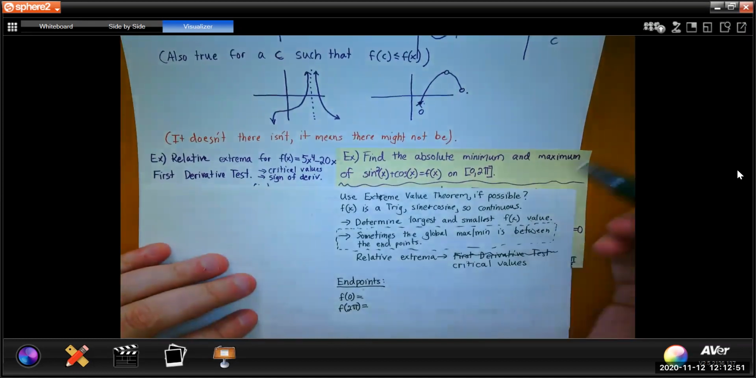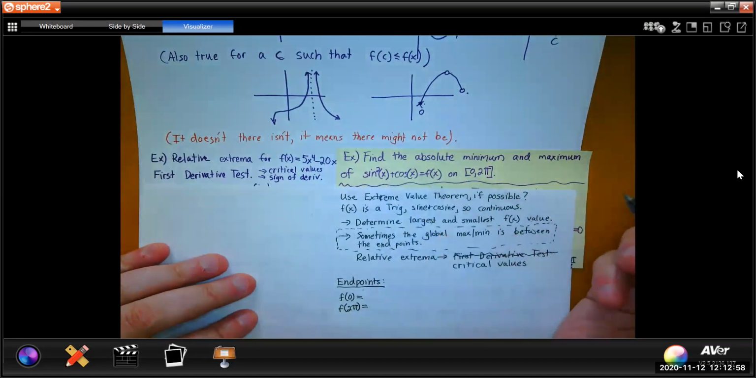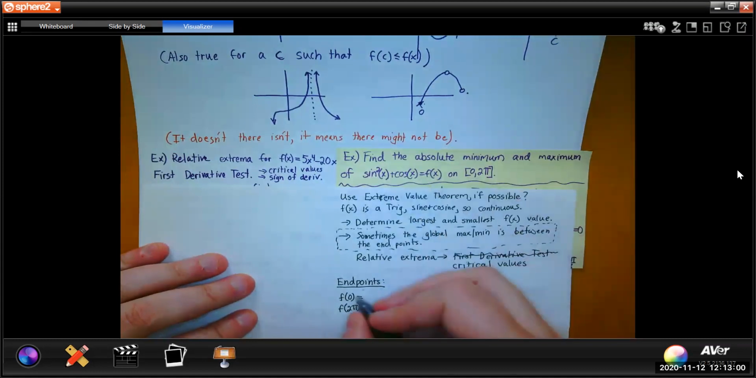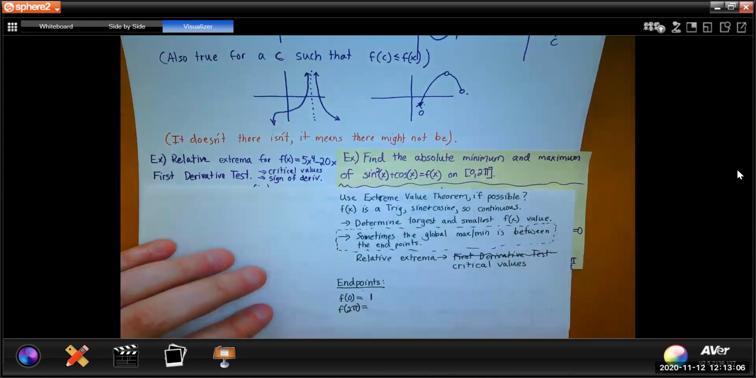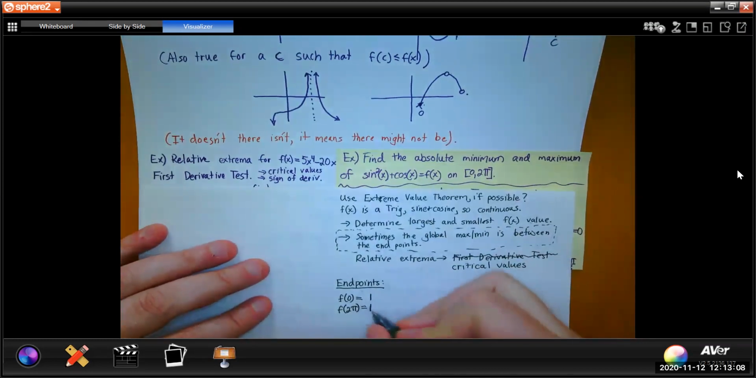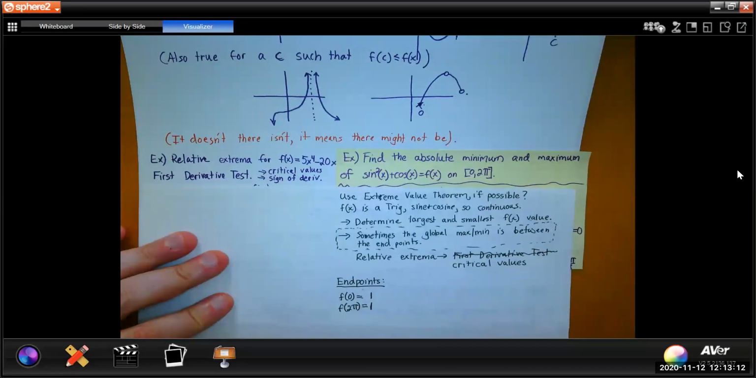Okay, so f of 0 is sine squared of 0, which is 0 squared, plus cosine of 0, which is 1. So that's 1. F of 2 pi: sine of 2 pi is 0, 0 squared is 0, cosine of 2 pi is 1. So those could be the absolute min or absolute max. Maybe they're both, I guess that's true.